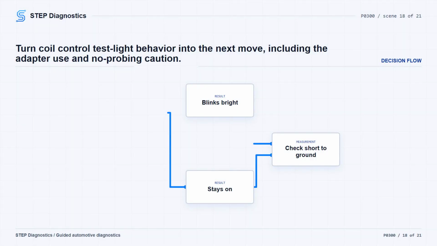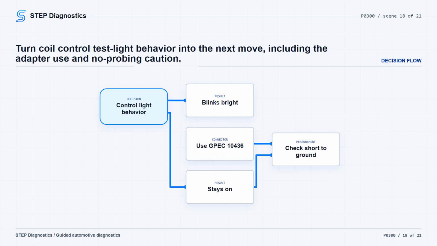Ignition off. Disconnect PCM-C2, install the GPEC Diagnostic 10436 adapter, and check continuity from ground to the coil control circuit. Do not probe the PCM harness connectors. That can damage the terminals and create poor pin contact. If continuity to ground is present, repair the short to ground and verify. If there is no continuity, continue to the final connection checks.